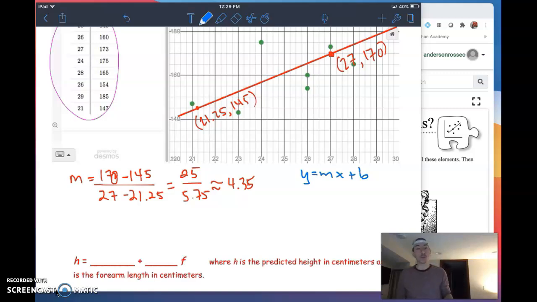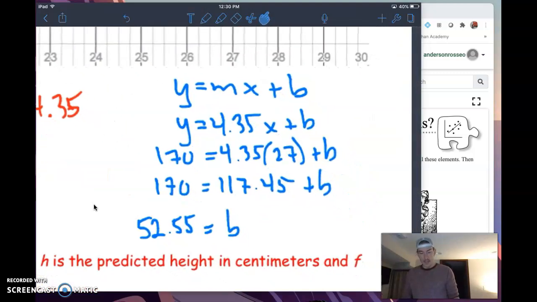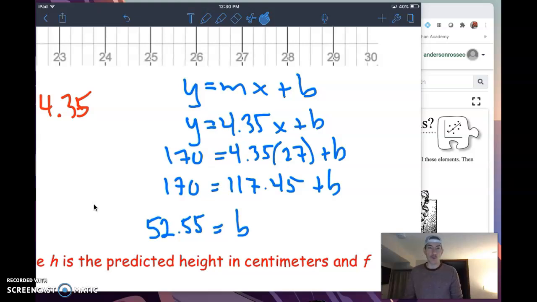Now over here in blue, I've got a little bit of a hint for how you can go ahead and find that y-intercept. All right, one more time, I'm going to pause the video, and ask you to do the same thing. Try to find that y-intercept, please. All right, like I said, over here in blue, I've got this worked out now. I went ahead and took my slope-intercept form. I plugged in my slope. I plugged in a known point. That known point was 27, 170, and I just did some solving, and I got 52.55.